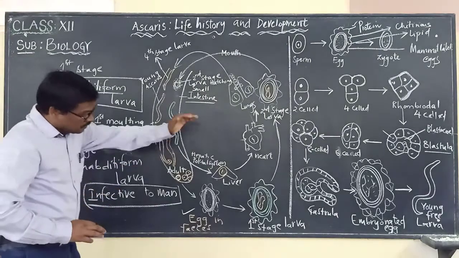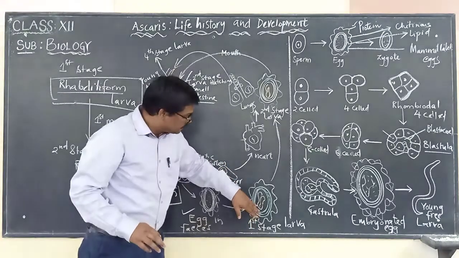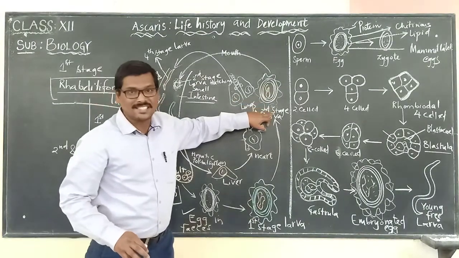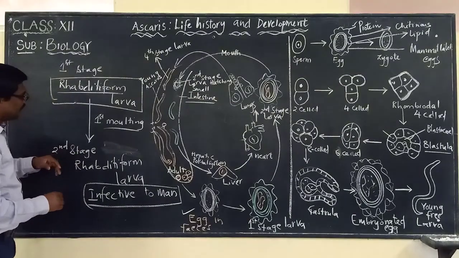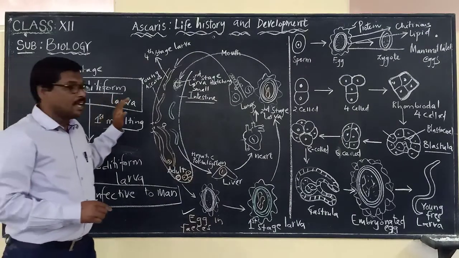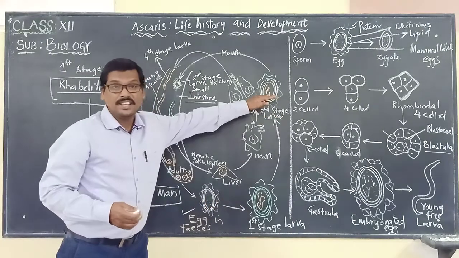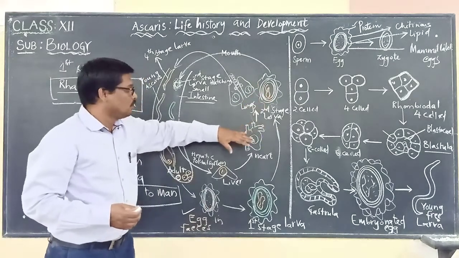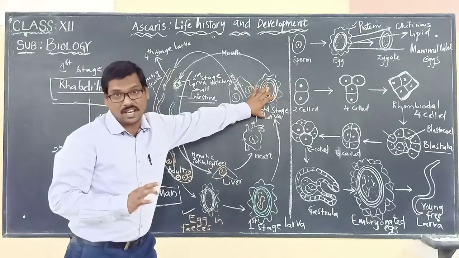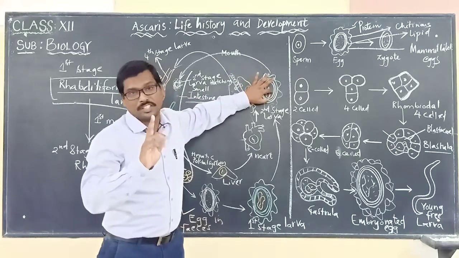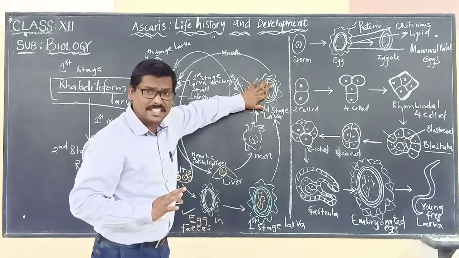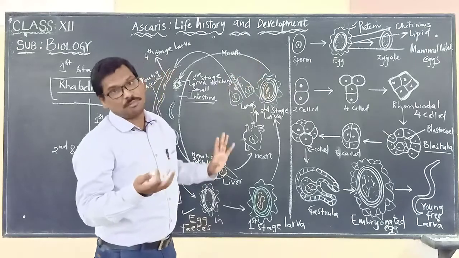Now this first stage larva is changing into the second stage larva by undergoing what? It is undergoing the second molting. First molting we said, and now the second molting. So the second stage larva is infective to man. Now this second stage larva undergoes second molting.